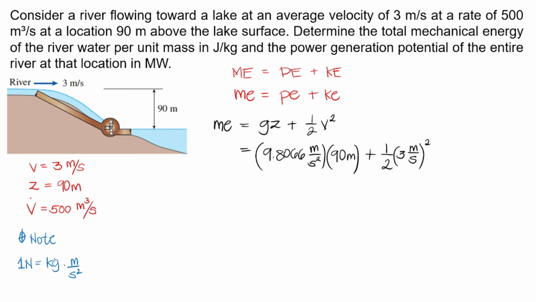And again, kung nagtataka kayo kung saan nanggaling to, that is just from Newton's second law, which is force is equal to mass times acceleration. This is the mass, this is the acceleration. So, dun lang nanggaling yan lahat. So, we can use that factor to convert this to joules per kilogram. So, let's just add a bracket dito para isang multiply na lang sa parehong terms. So we can put it here. We know that 1 Newton is equal to 1 kilogram times meter per second squared.